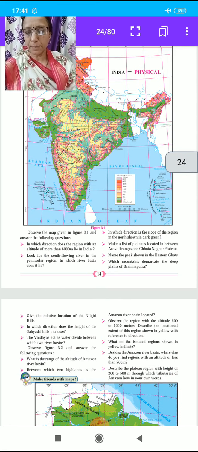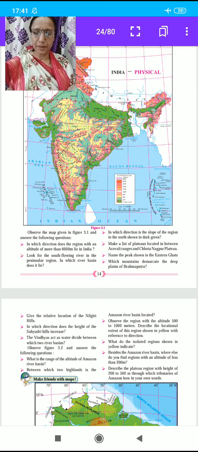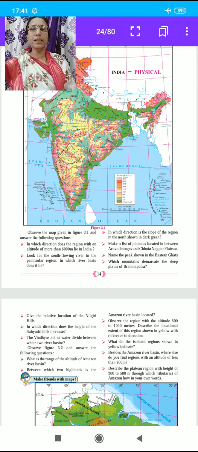In this map, we see, student, the Himalaya extends from Jammu Kashmir to Arunachal Pradesh. Himalaya is not a single mountain range. There are many parallel ranges in the system.